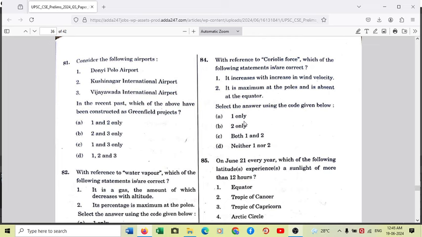Kushinagar Airport was constructed 1 year earlier in UP. On 20th October 2021 it was commissioned, and both these airports, constructed 2 years back and 3 years back, are respectively greenfield airports, but Vijayawada Airport in Andhra Pradesh is a brownfield airport. So the answer is again very simple. Question 81, answer is option A, which is 1 and 2 only.